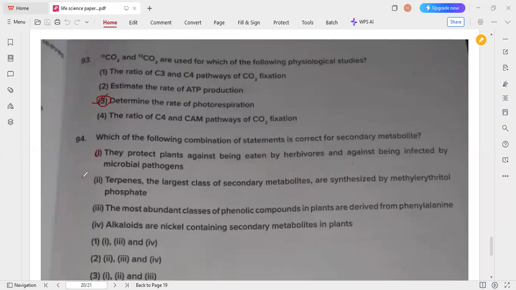This is also correct. The most abundant classes of phenolic compounds in plants are derived from phenylalanine. Yes, it is derived from phenylalanine. So this one is also correct. Alkaloids are nickel containing secondary metabolites in plants. No, this is wrong. So that's why option 3 is the correct answer for this 94 question.